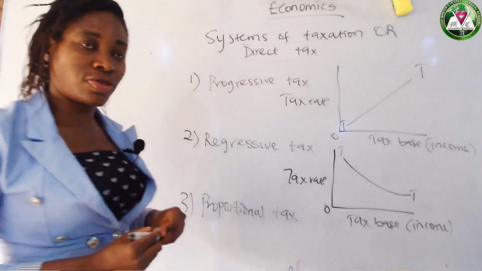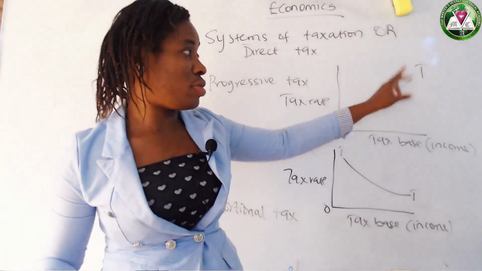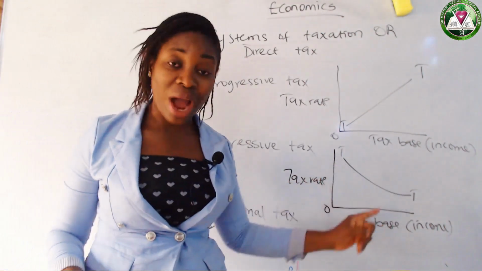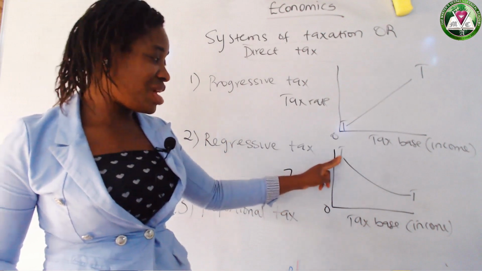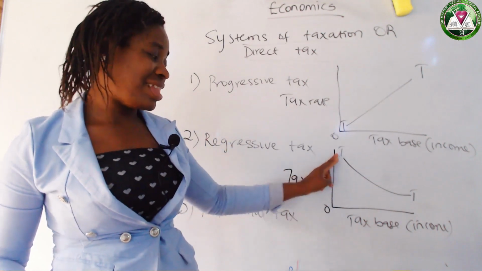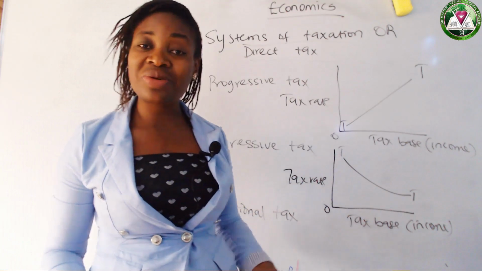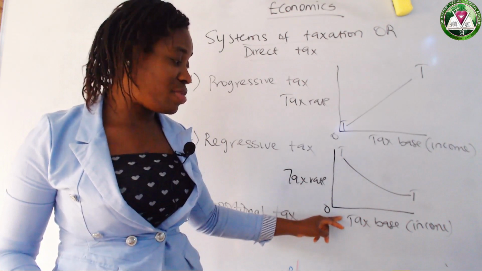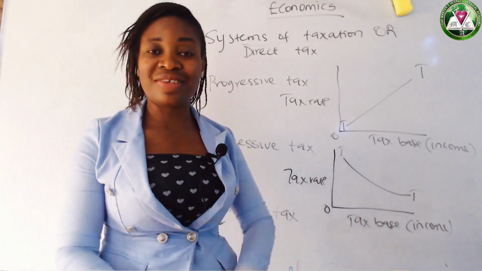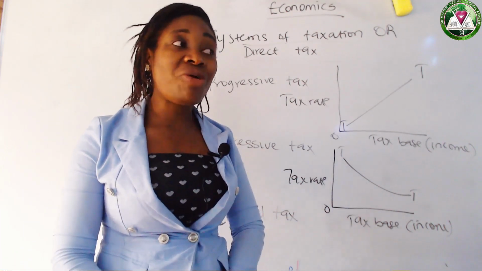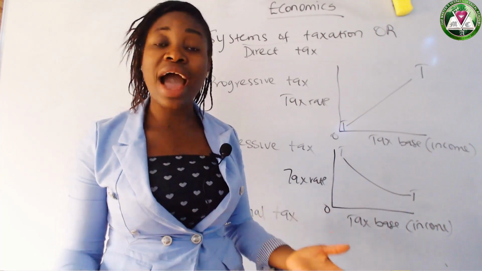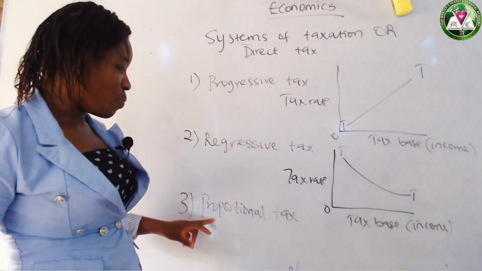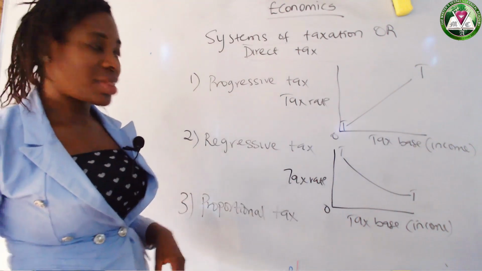When you draw with figures, you can see that the diagram will be like this for progressive tax, and for regressive tax, the diagram will be like this. Why? Because as your tax rate is increasing, the tax base will be what? Reducing. As your tax rate is increasing, the tax base is reducing. We call it regressive tax because those whose income is lower pay higher than those whose income is higher. So we have the last one, which is proportional tax.